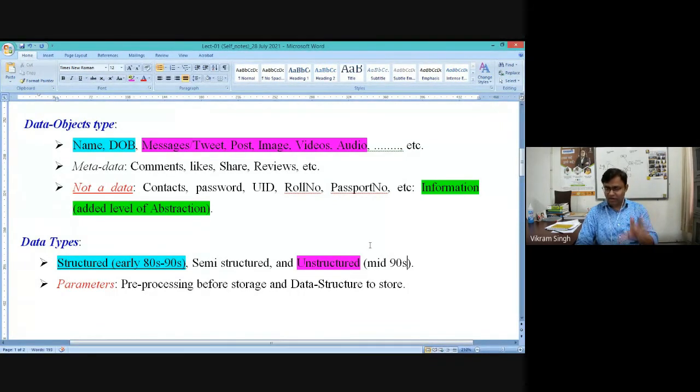It has been observed that most of the data coming after the mid 90s, which systems are capturing, is unstructured in nature. But how to store it? So they devised some sort of pre-processing which can transform the data into a form which can be easily fitted into structured storage devices.